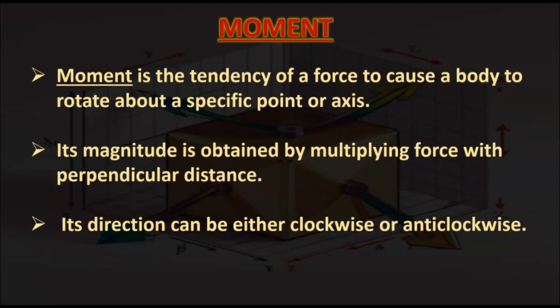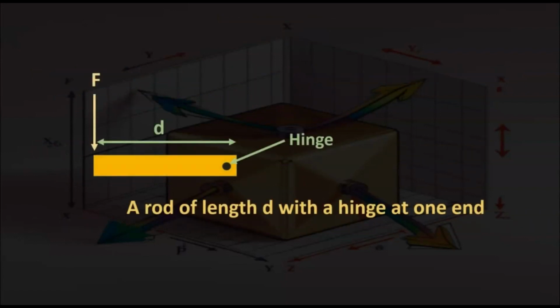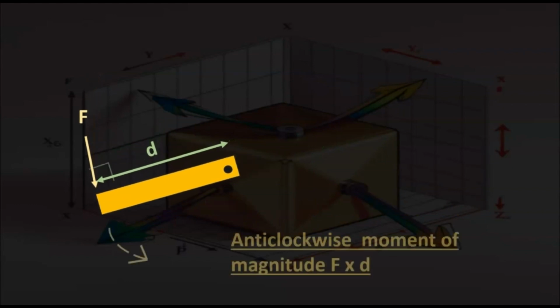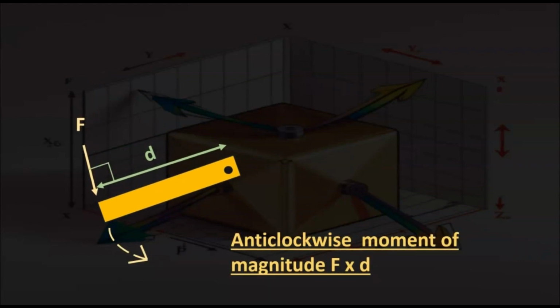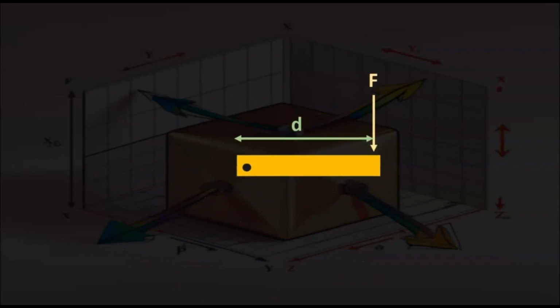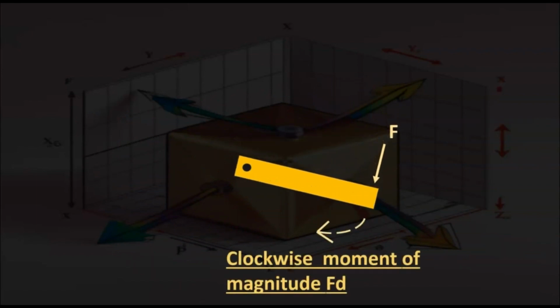What is moment? Moment is the tendency of a force to cause a body to rotate about a specific point or axis. Its magnitude is obtained by multiplying force with perpendicular distance. Its direction can be either clockwise or anti-clockwise. Let's consider an example where a rod of length d is shown, having a hinge at one end, and a force F is applied in the downward direction. In this manner, an anti-clockwise moment of magnitude force times perpendicular distance is produced. Now, if the force is acting in this manner, a clockwise moment of magnitude F into d is produced.